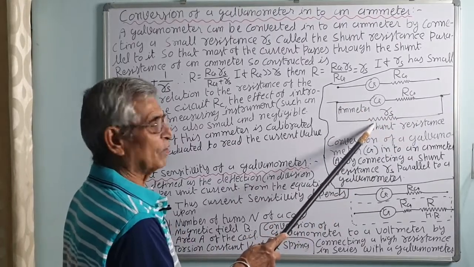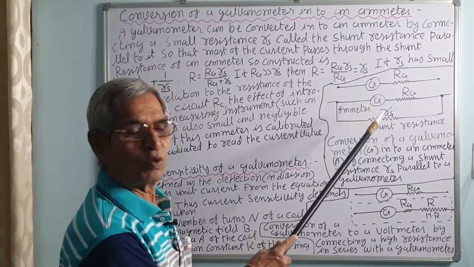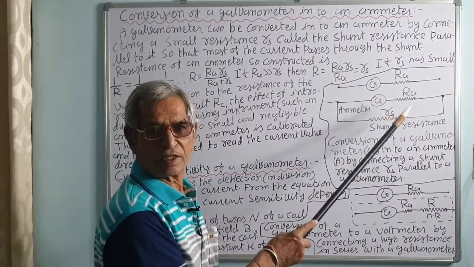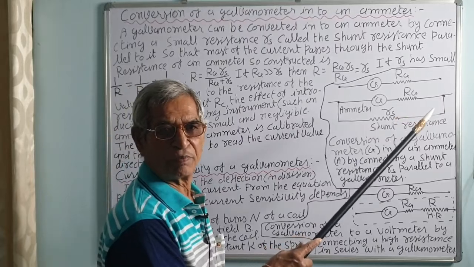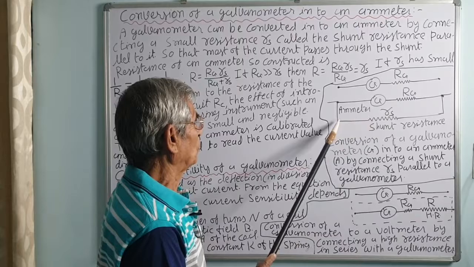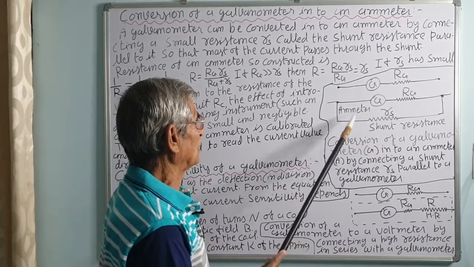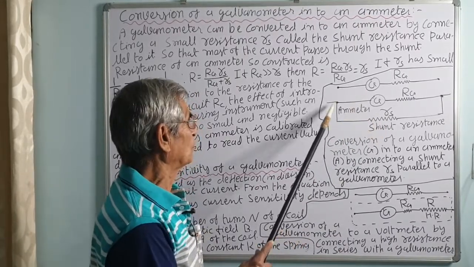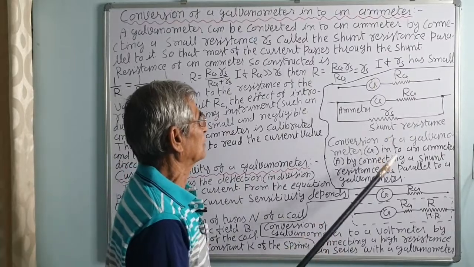The shunt resistance is of very small value, 1 or 2 ohms, and the galvanometer has a resistance of about 50 to 150 ohms. So most of the current will pass through the shunt. We know that according to Ohm's law, where the resistance is less, the current will be more. So most of the current will pass through this Rs resistance.